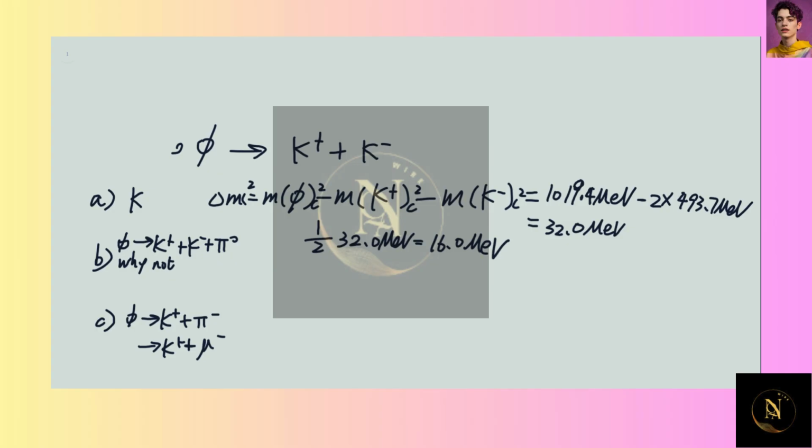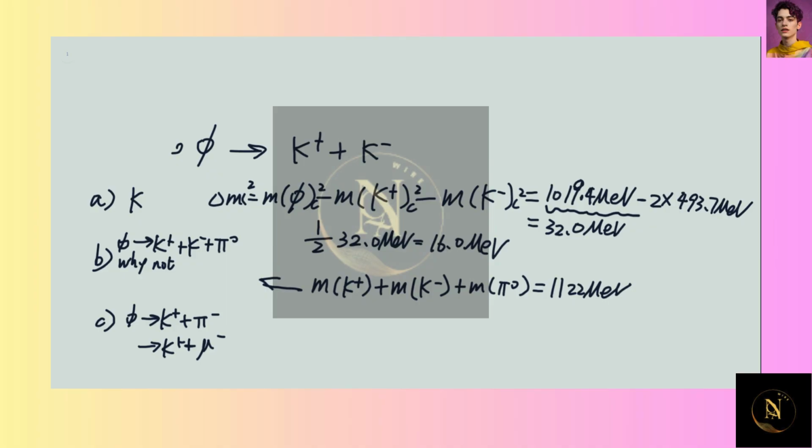Why does this not occur? The reason is that if we look at the mass on the right-hand side, the mass of 2 K plus the mass of pi naught is going to be 1122 MeV. Previously we have the phi mass of 1019.